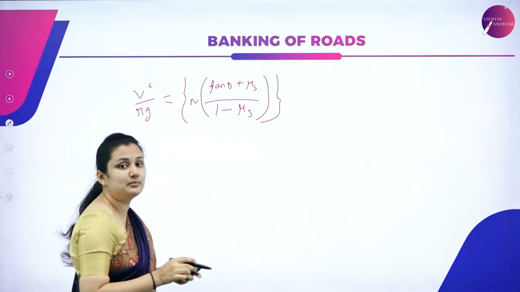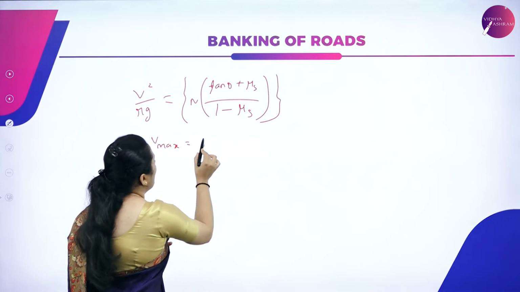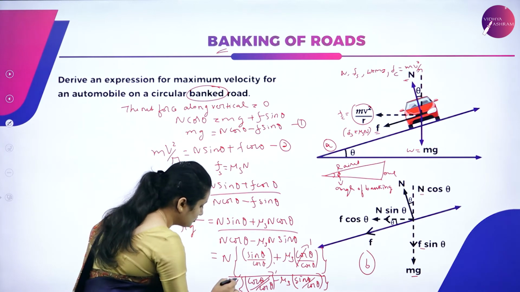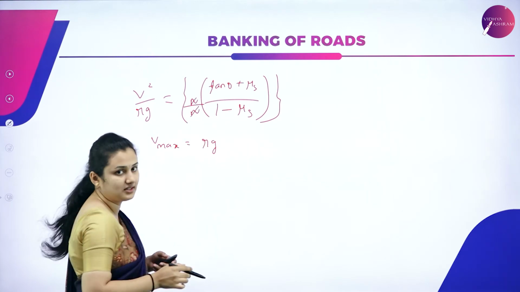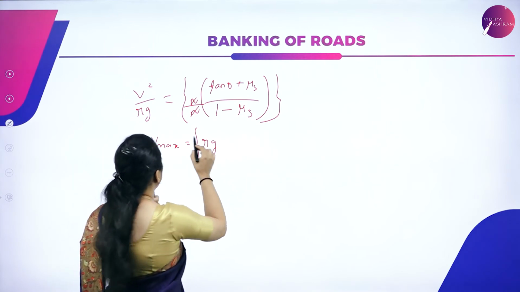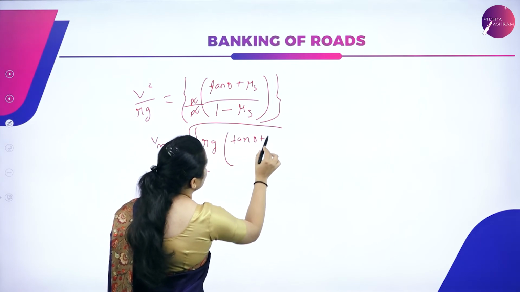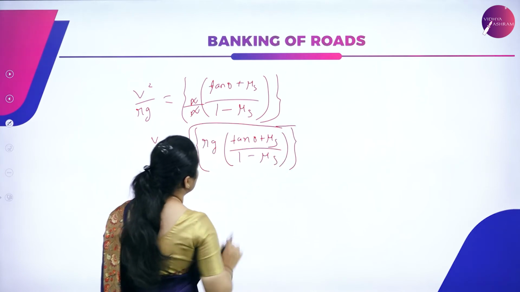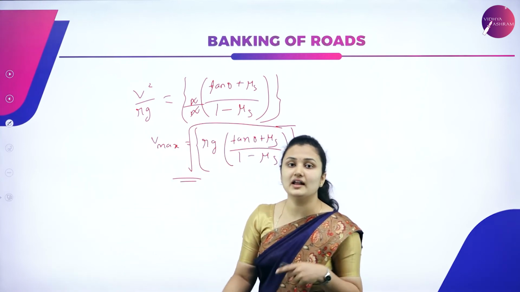I want the maximum velocity. So V max is equal to, shift the term, so you'll get Rg. Here you can see n and n are common in both, so it gets cancelled out. So you have V max is equal to, the square root is shifted, Rg times tan theta plus mu s divided by 1 minus mu s tan theta. So this is the equation for V max, maximum velocity in a circular banked road.